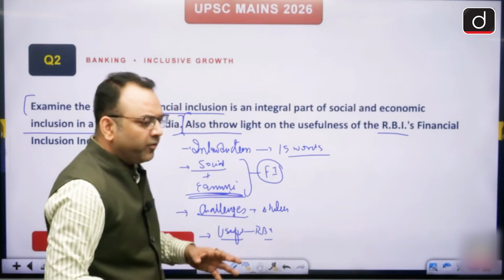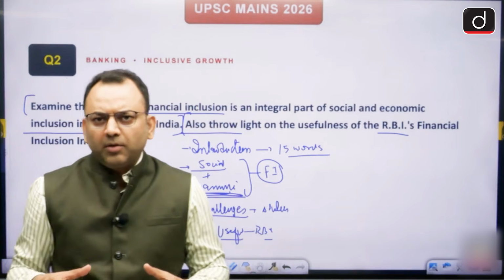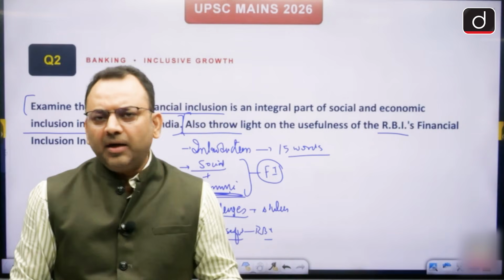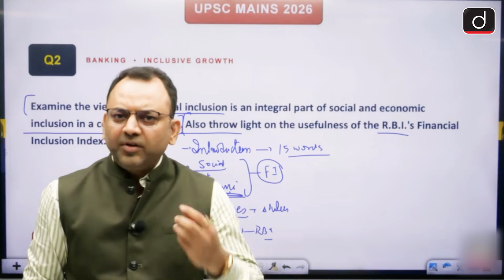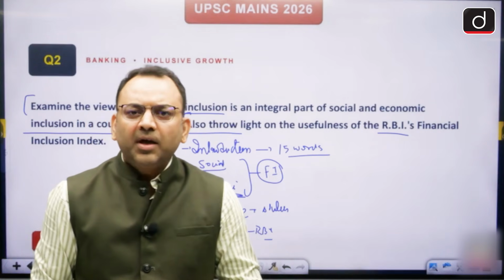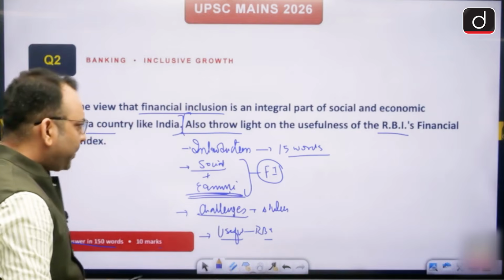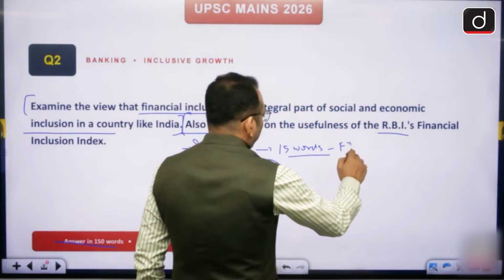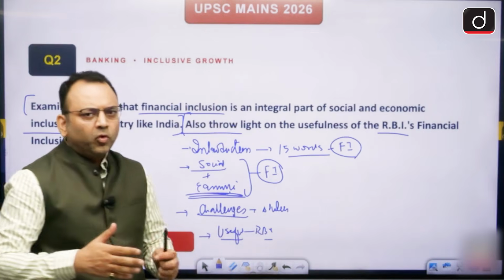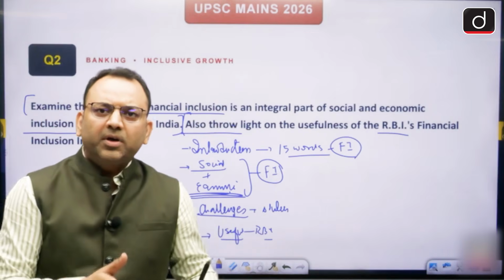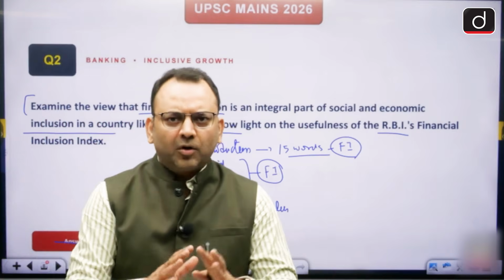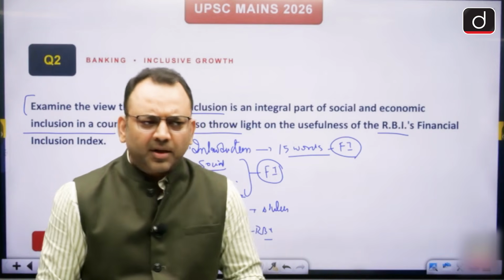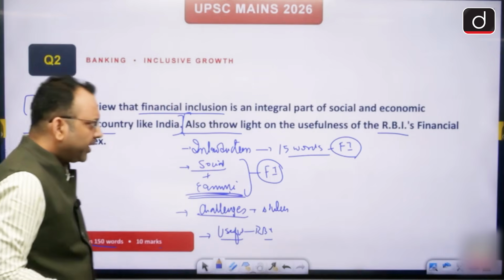See, in the search of a very attractive introduction, I would say you will waste time. Start with a data, a report, or a basic definition that will not divert your answer and save your time. So in this part, we can begin with the definition of the financial inclusion, that including more and more people in the formal banking network is called financial inclusion. This is all right. Or you can also quote any data that how many accounts have been there, but the data will be used in this part, right?